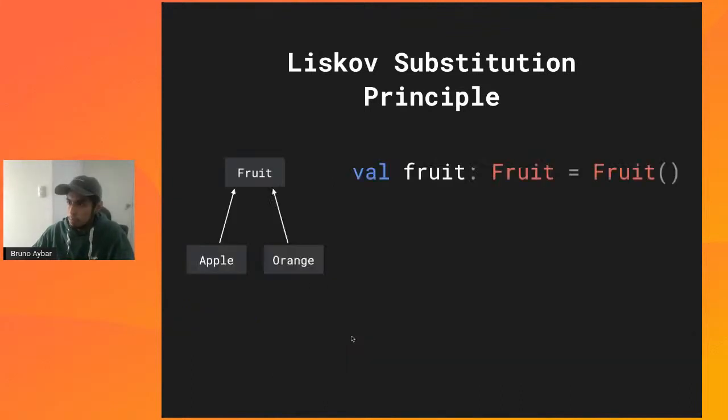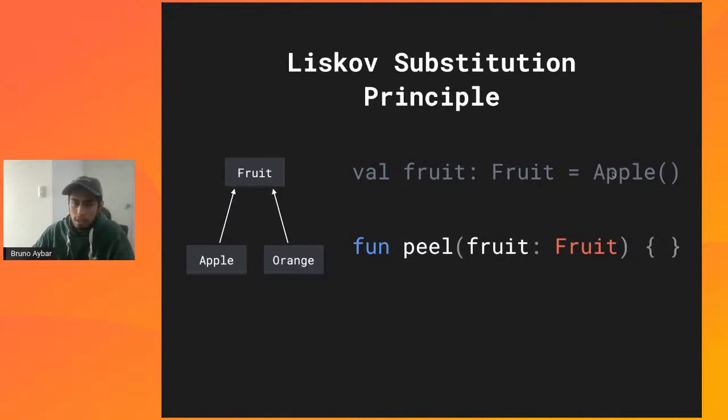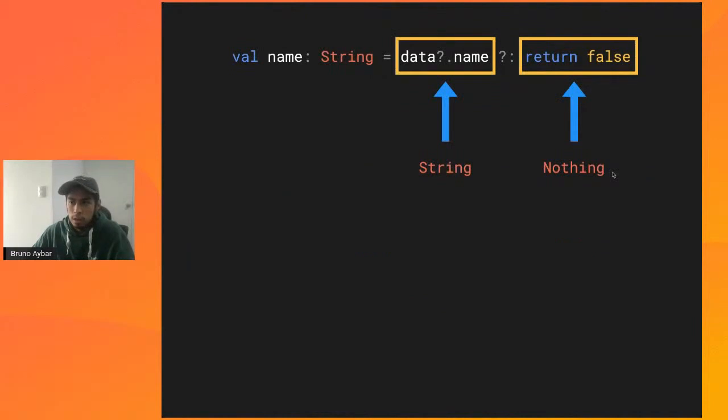So given an example here, if we have a hierarchy like this and we have a fruit and two subtypes, we can assign either value, either an orange or an apple. We can even take a function that receives that fruit. We can pass it either instance, and it will work, and we are keeping the principle in place. So applying the same logic, this is how it works. It works because we have a string here, and a subtype on the right side. So the compiler can make this work. All right, you are actually assigning a valid value to this name. So this is how this is even possible, right?